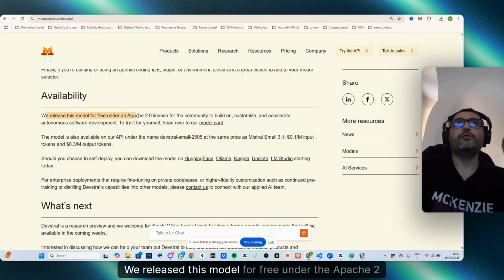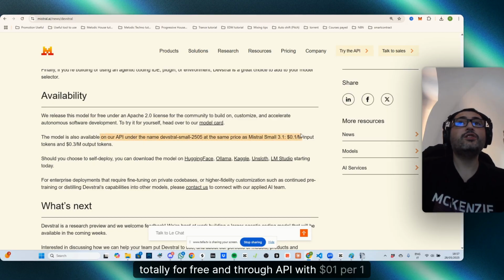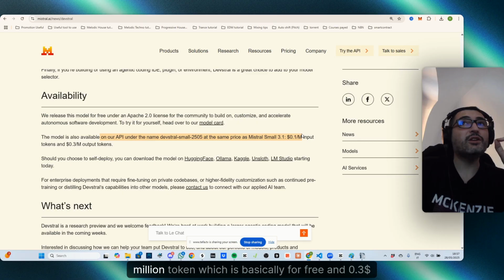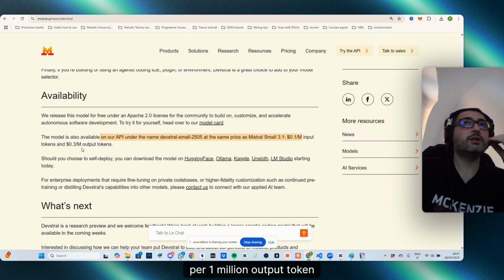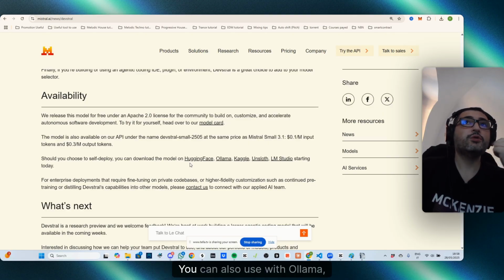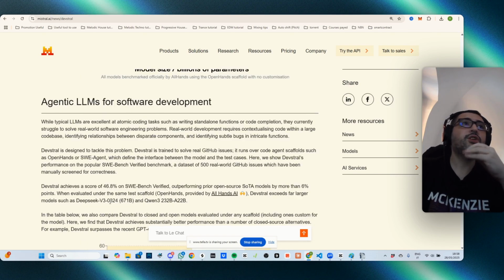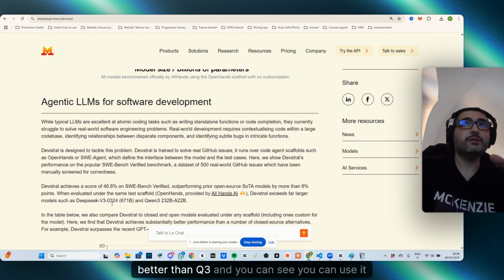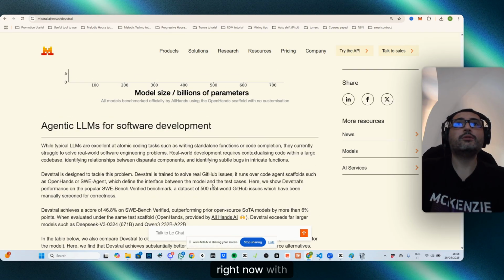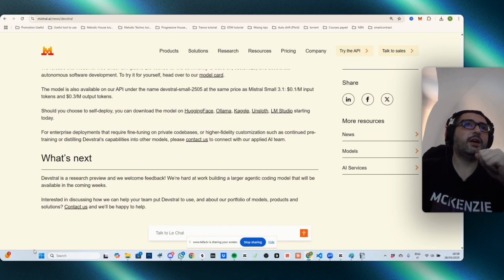We released this model for free under the Apache 2 license, so it can be used by anyone totally for free, and through API with $0.1 per 1 million input tokens, which is basically free, and $0.3 per 1 million output tokens, also super cheap. You can use it with Hugging Face, Ollama, Kaggle, Unsloth, and LM Studio for free. So this is a revolution, better than Qwen 3, and you can use it right now in all these ways. So let's use it with LM Studio.